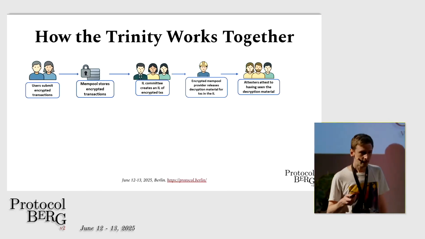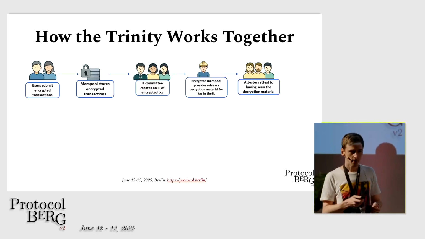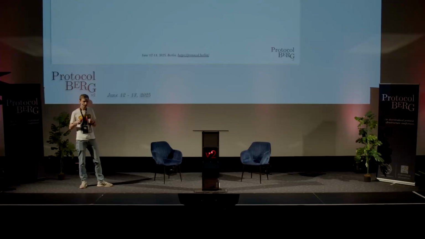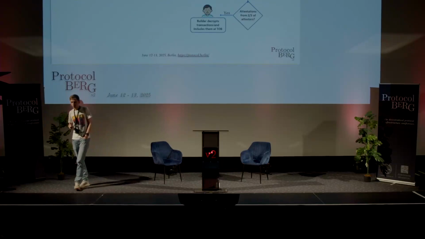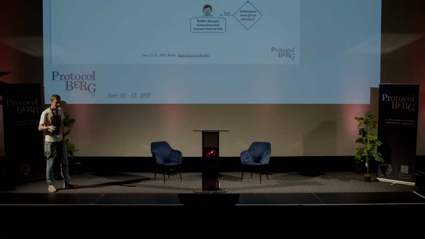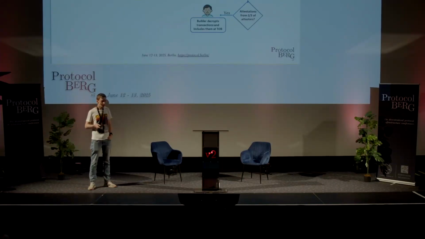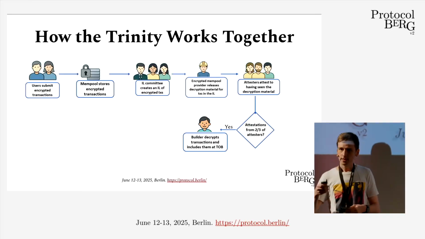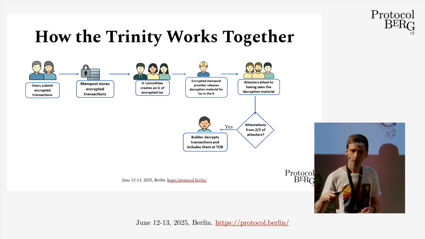And we need some kind of committee of attesters that attest to whether the encrypted mempool provider has actually released that decryption information. If sufficiently many attestations for the decryption information are available, then we expect the builder also to know the decryption information. So we expect the builder to decrypt the encrypted transactions in the inclusion list and to include them in the block at the top.